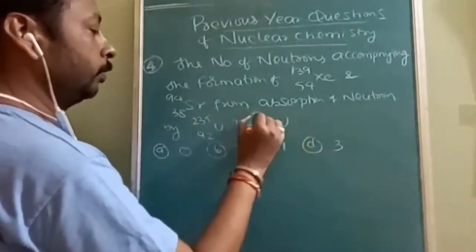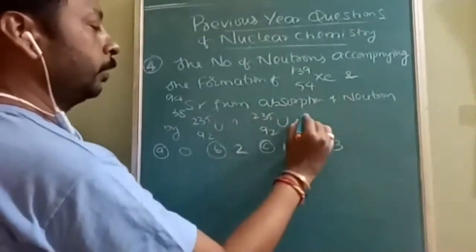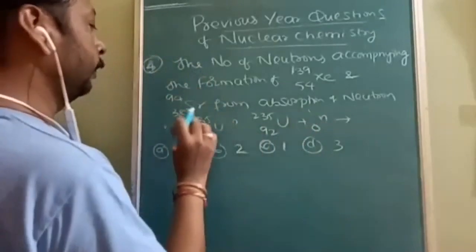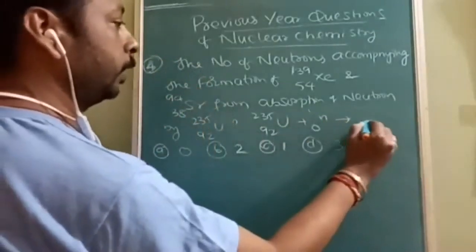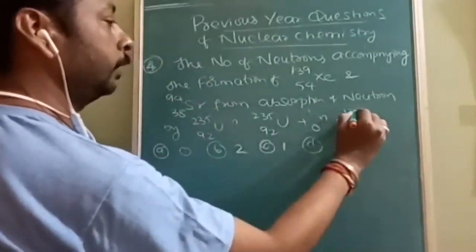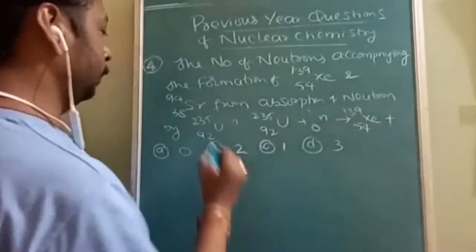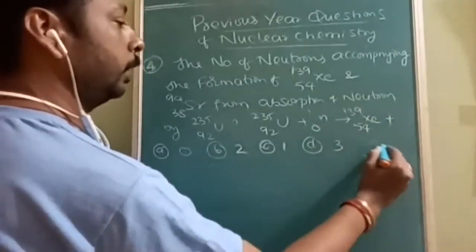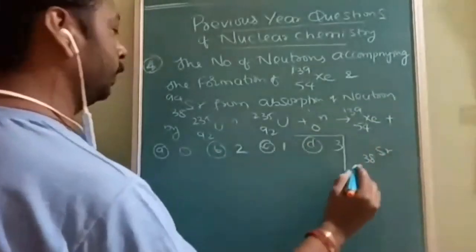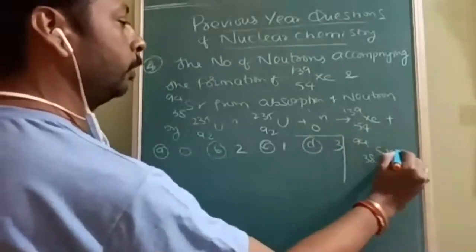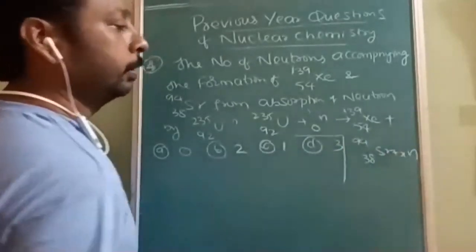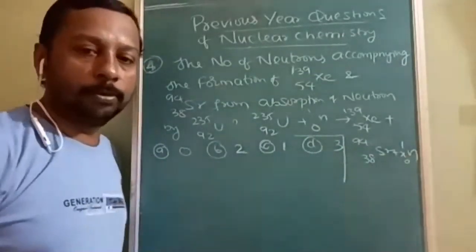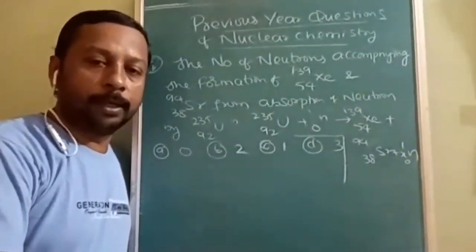92 uranium 235 absorbed a neutron, 0 comma 1. Then it gave two particles. What are those two particles? 54 xenon 139 plus 38 strontium 94 plus x number of neutrons. What is the neutron? 0 comma 1. Now you have to find out x. Can you find out x now?